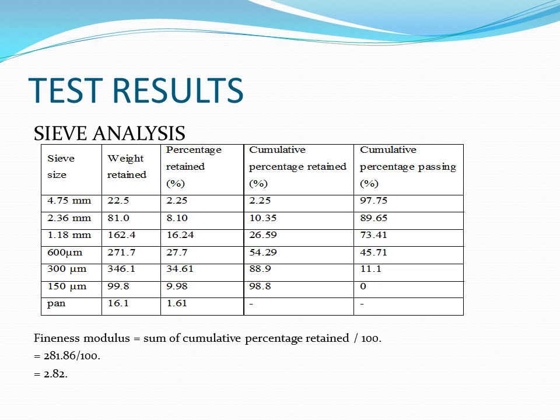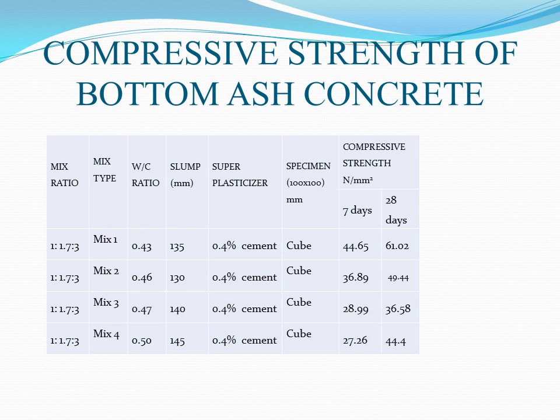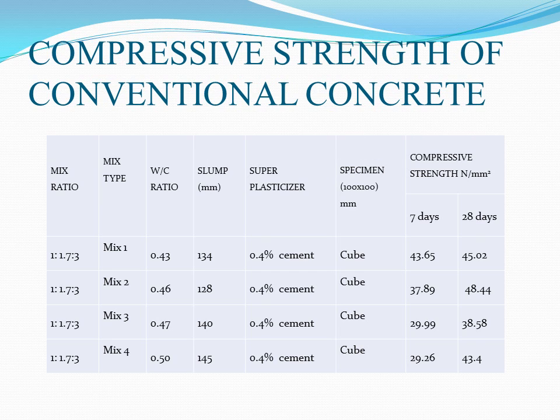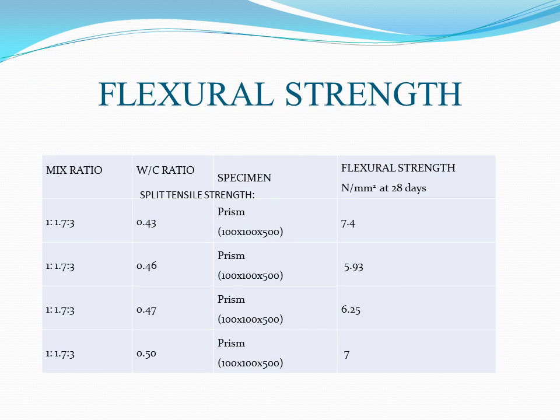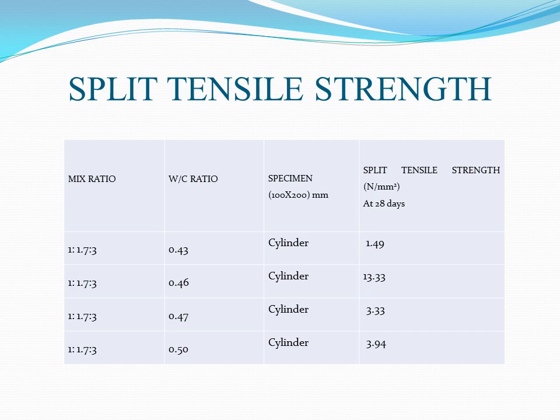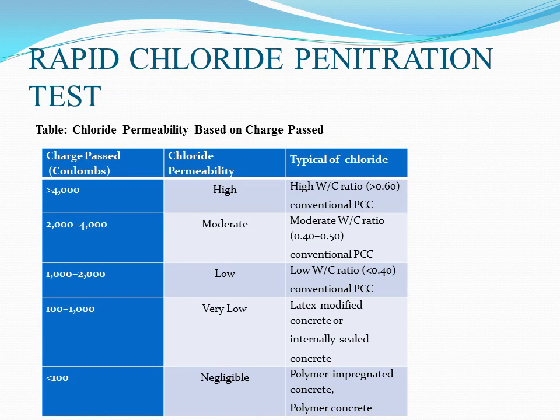Test results. The fineness modulus value is 2.82. And these are the results of compressive strength of bottom ash concrete. These are the results of conventional concrete. And flexural strength results. Split tensile strength results. Chloride penetrability based on charge passed.